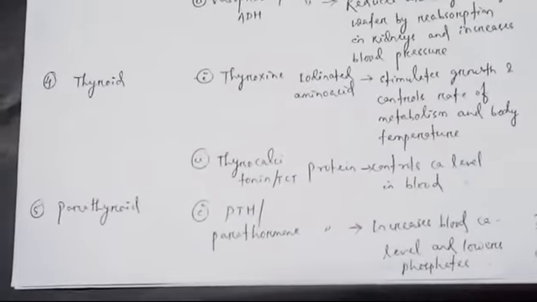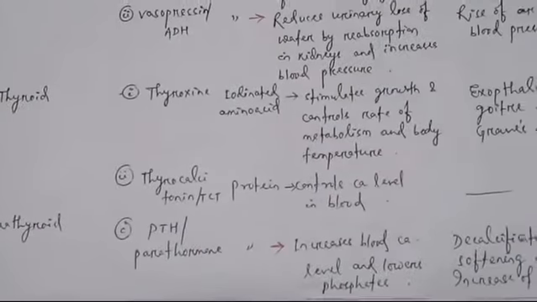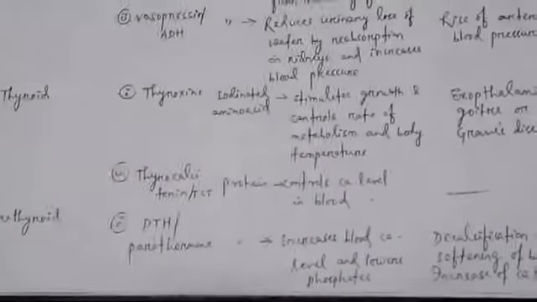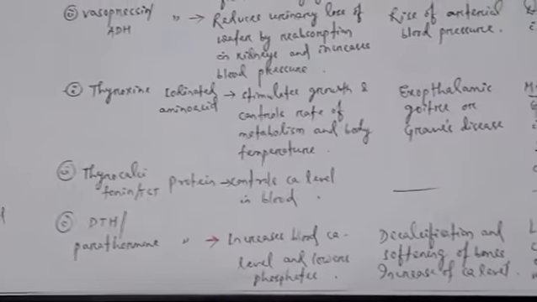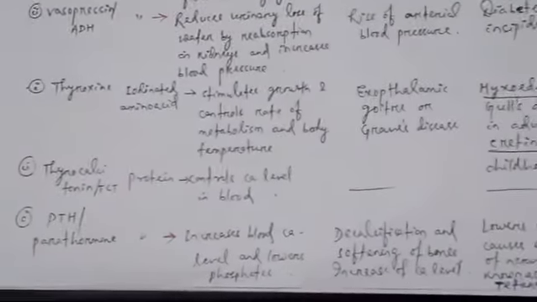Okay, then come to the parathyroid, fifth one. Parathyroid gland, it releases only one hormone, PTH, parathormone. It increases blood calcium level and lowers phosphates. Okay, phosphate level is lowered. Then it is having hyper or hyposecretion disorders.